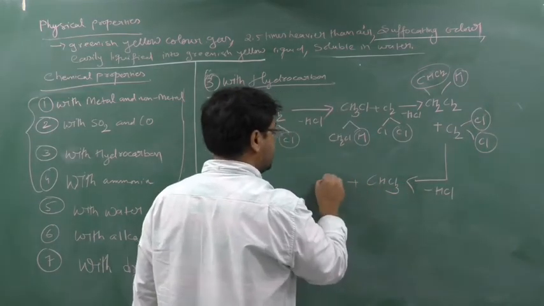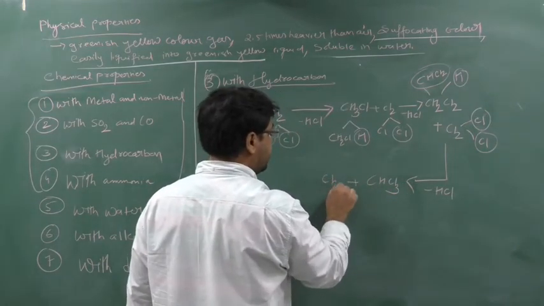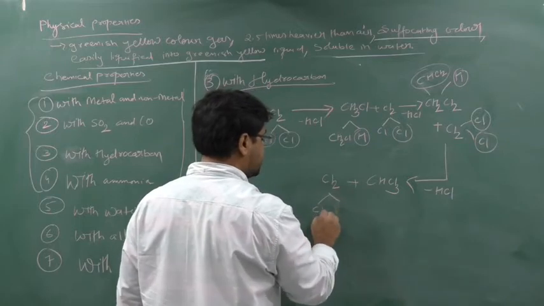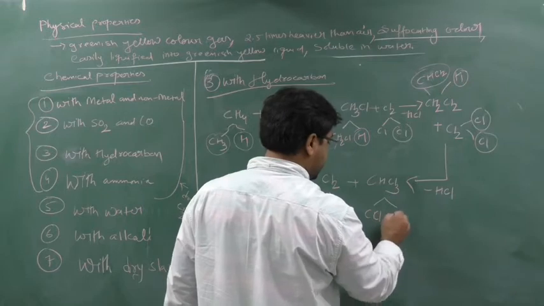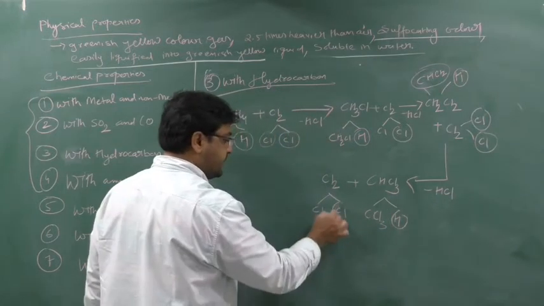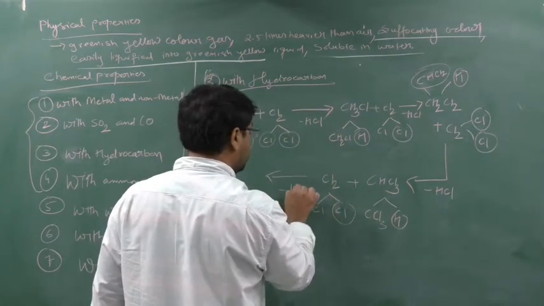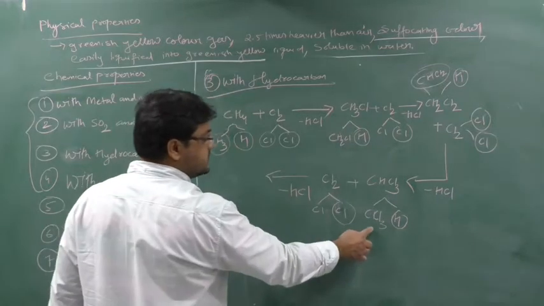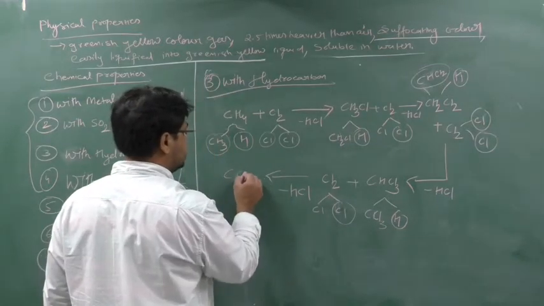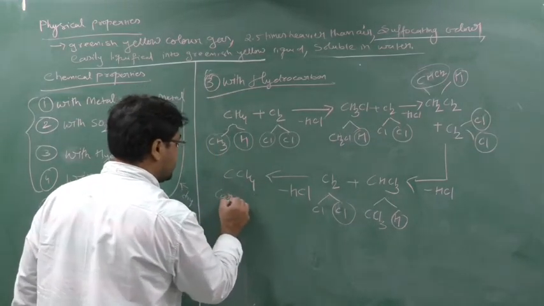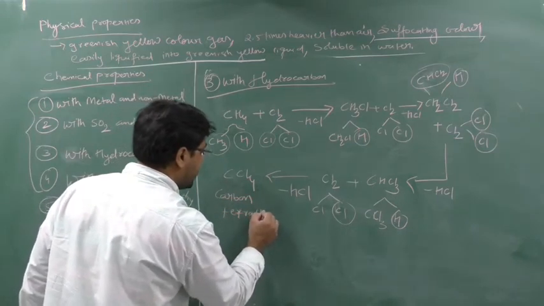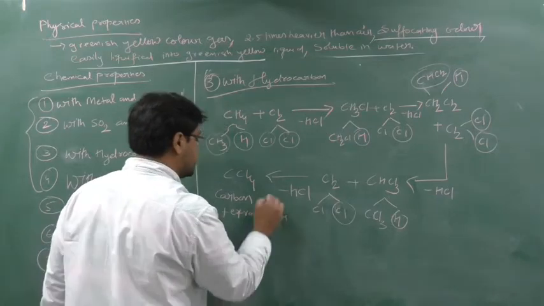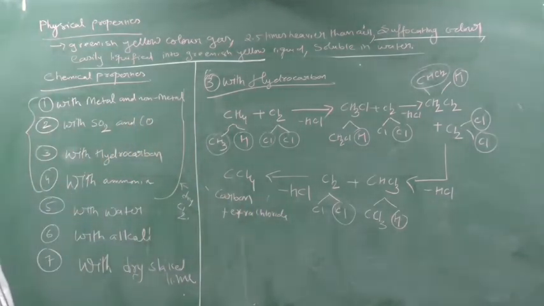Again once more Cl2 will come, the split occurs, CCl3 and H, so again one HCl will be formed, and CCl3 and Cl give CCl4, known as carbon tetrachloride. In this way we form carbon tetrachloride. This is nothing but an organic solvent.